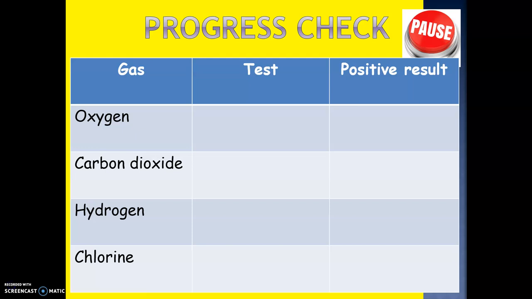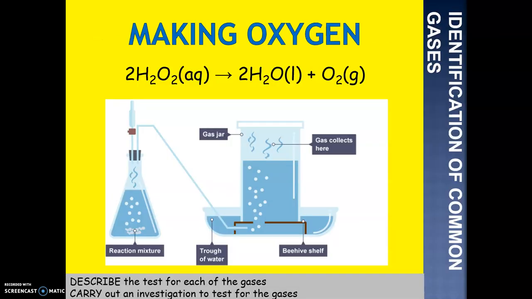So you should have got that table drawn in there. Over the next few slides, I'm going to overview and explain how we test for each one of those and what is a positive result. So first one here, making oxygen. You can get down the diagram and fully balance the symbol equation. It just shows hydrogen peroxide being heated up and separated out into its water and oxygen gas.